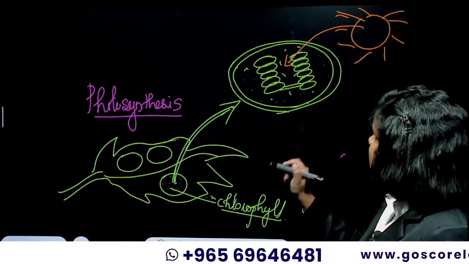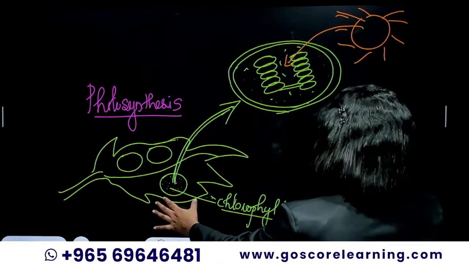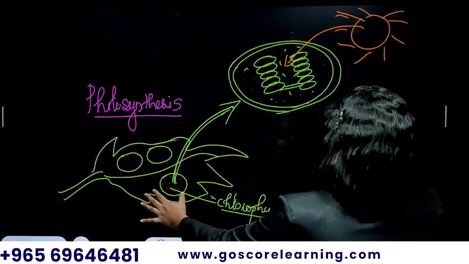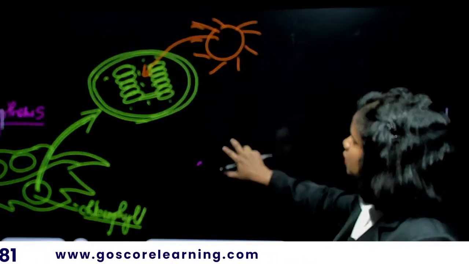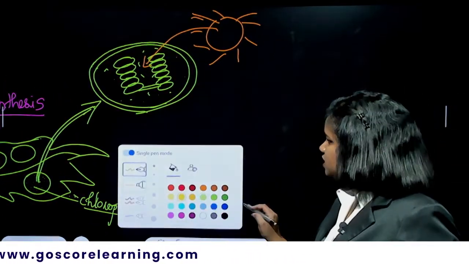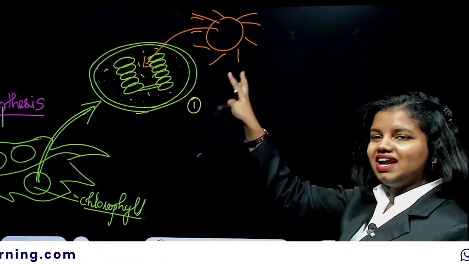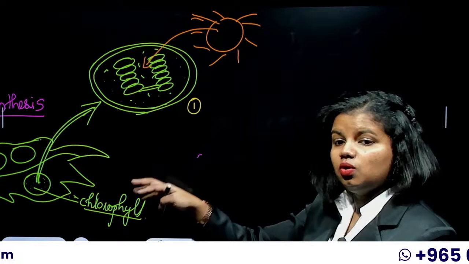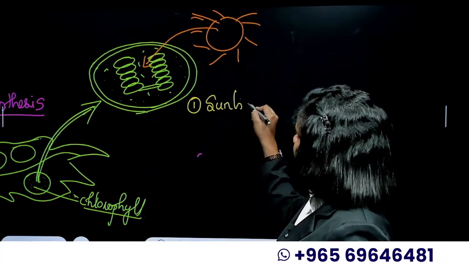So the first and major-most thing is the light. When the sunlight hits the chloroplast, what will happen?